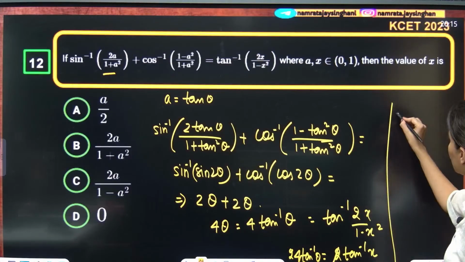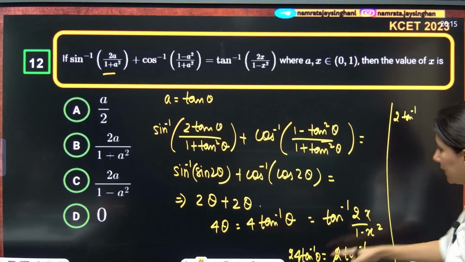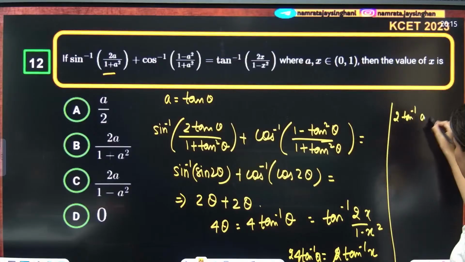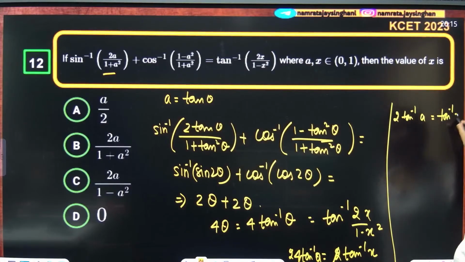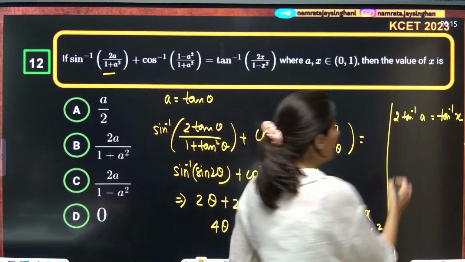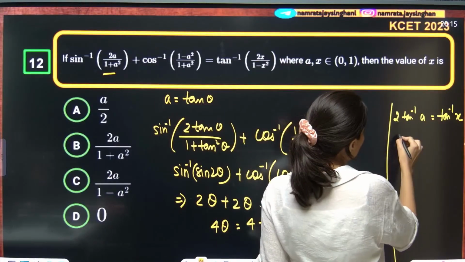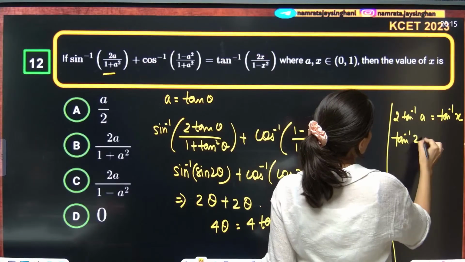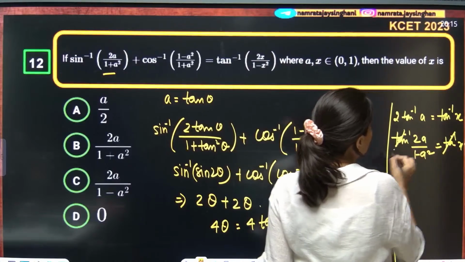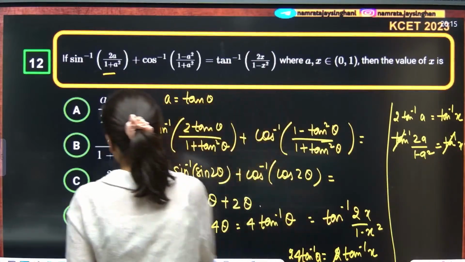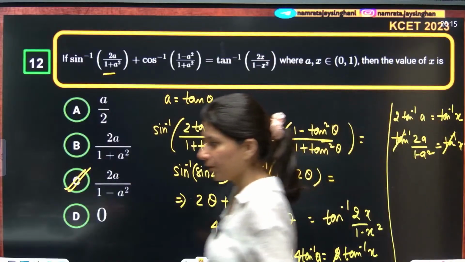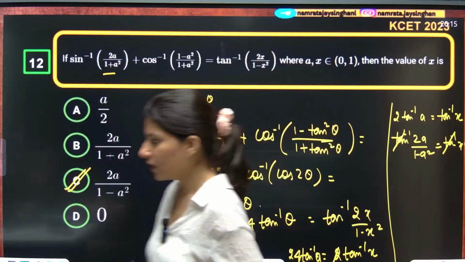Sorry, this is A. 2 tan inverse A is equals to tan inverse x, correct or not? Now 2 tan inverse A will be what? The formula for 2 tan inverse A will be tan inverse 2a upon 1 minus a square is equals to tan inverse x. Tan inverse gone, x is 2a upon 1 minus a square. Option C is absolutely right. Okay.